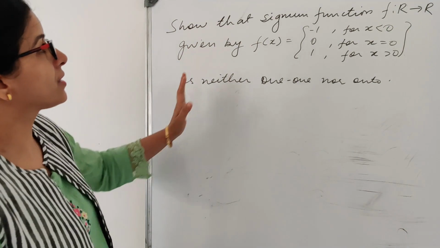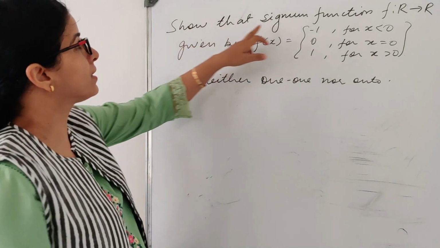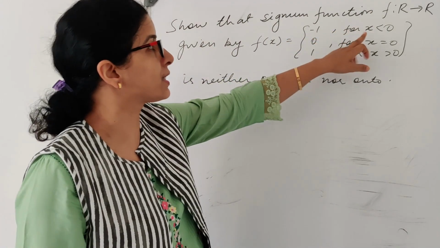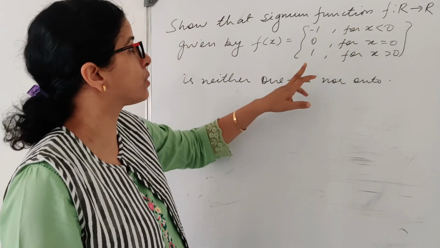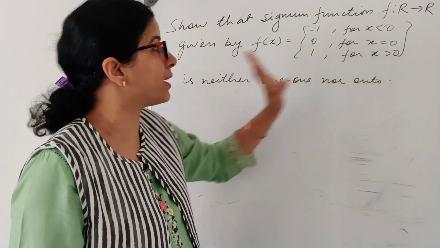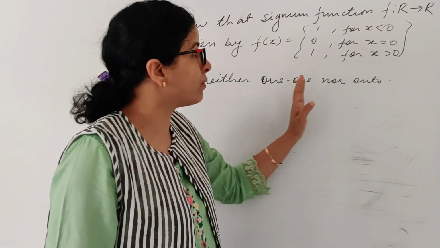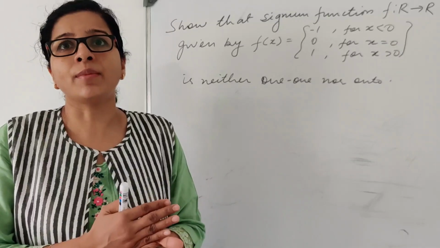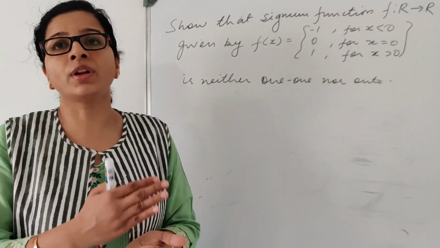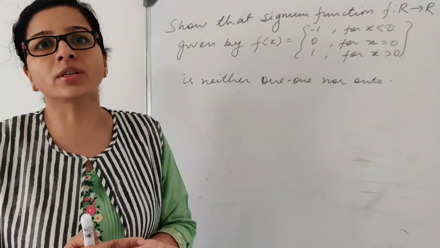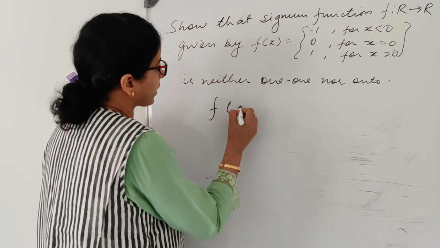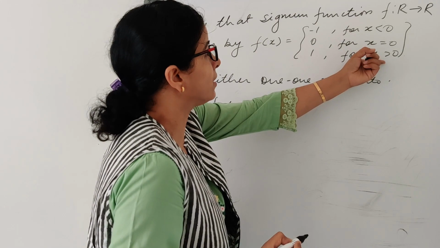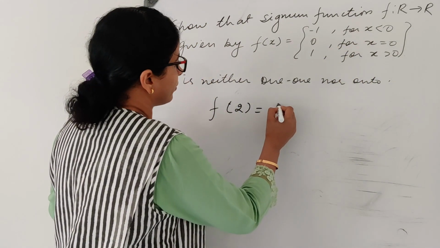So now let us consider this example. Show that the signum function f: R to R given by f(x) equal to -1 for x less than 0, 0 for x equal to 0, and 1 for x greater than 0 is neither 1-1 nor onto. Neither 1-1 means for every element of A, we will not have different images in B. Say for example, 2 is greater than 0, so I have image 1.